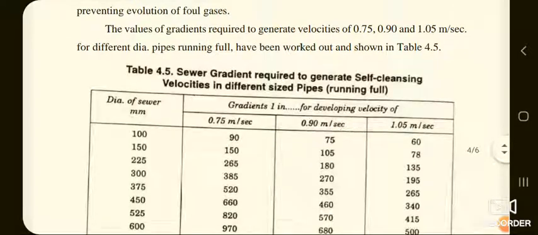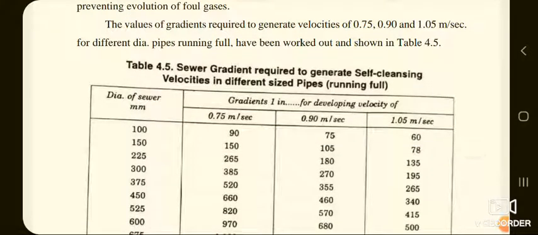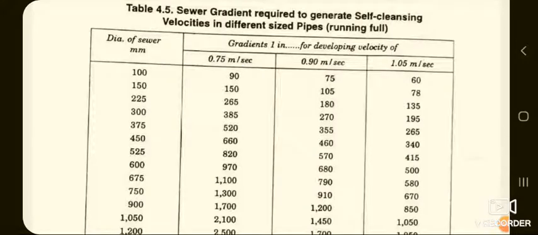The values of gradients required to generate velocities of 0.75, 0.9 and also 1.05 meter per second for different diameter pipes running full are given in the following table.